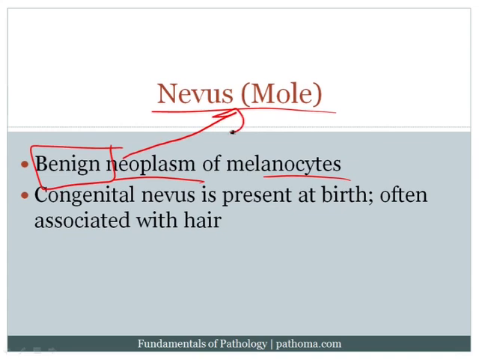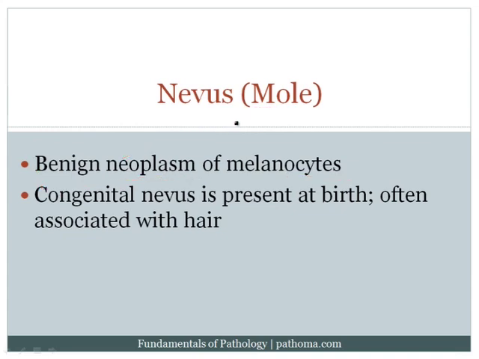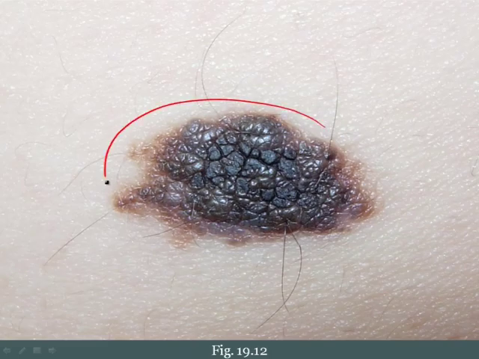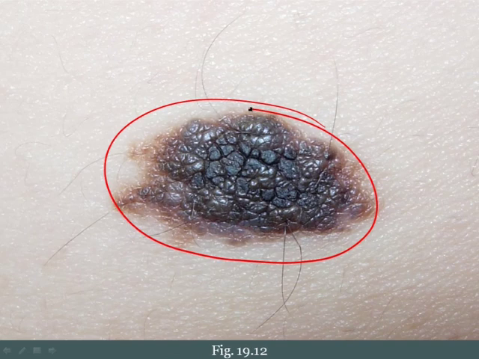Now we classically call this a mole. Now nevus can be congenital, which is usually present at birth, and one of the features of a congenital nevus is that you often see hair growing from it. So for example, here's a picture of a congenital nevus that was present at birth, and you can see there are these little strands of hair growing from it. And so when you see hair growing from it, that tells you that it's a nevus, because a melanoma would not have hair growing from it.